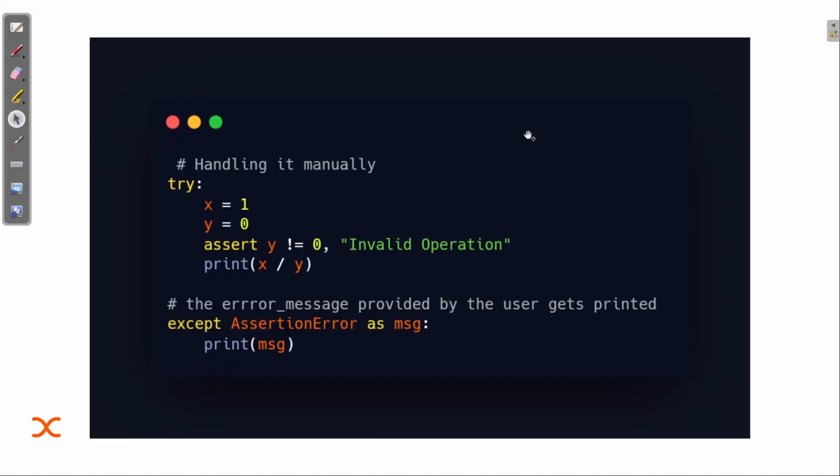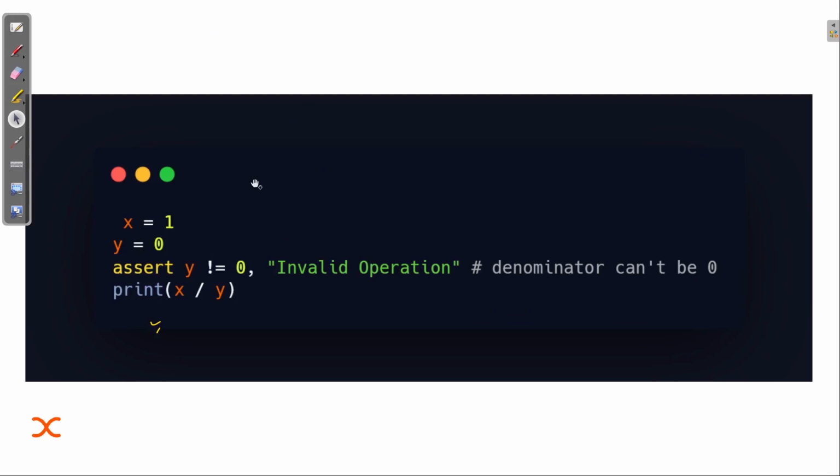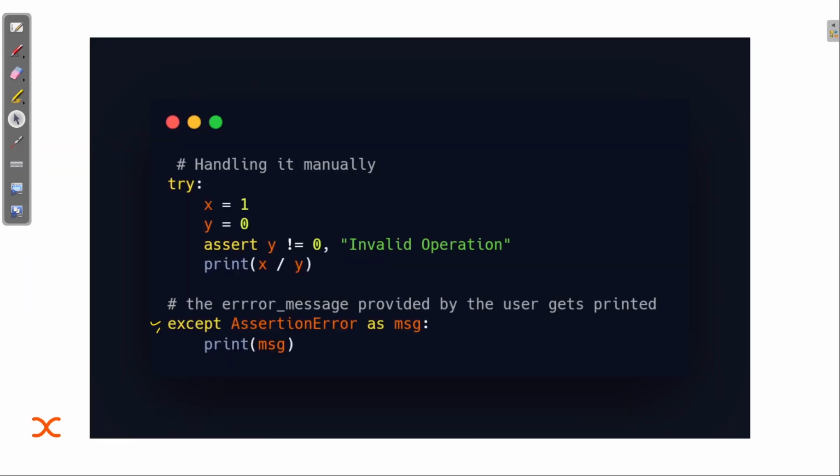So yeah, here you can see what I'm doing. I'm actually handling this. In the previous example, I tried to manually create the assertion error, but here I'm using the except clause to actually handle this error.